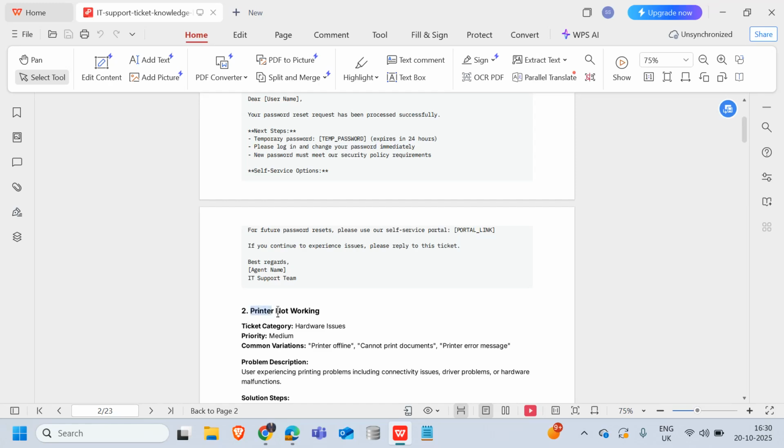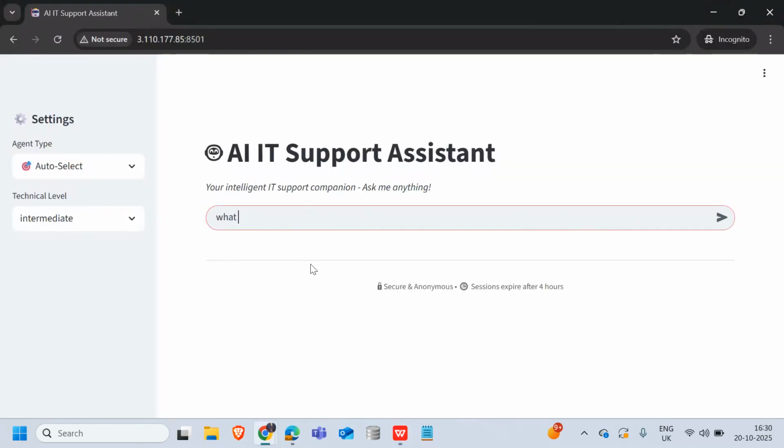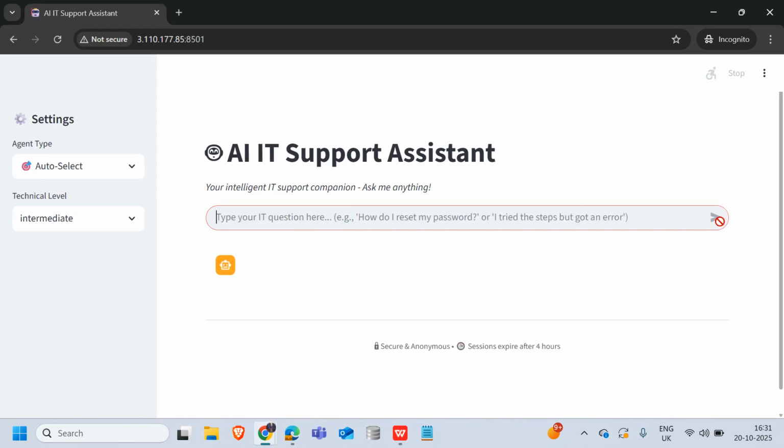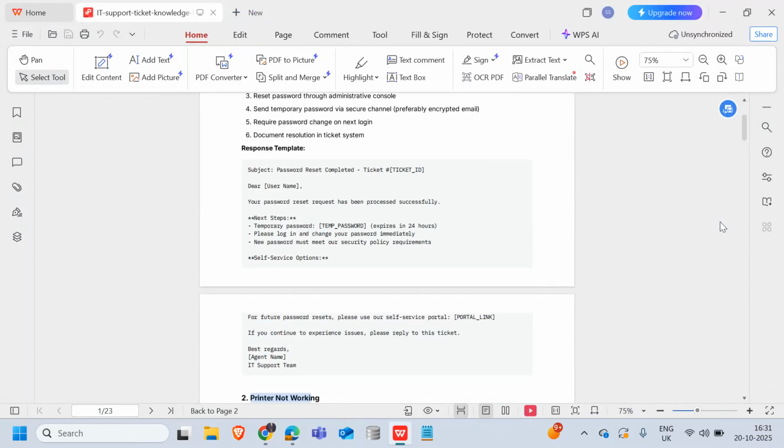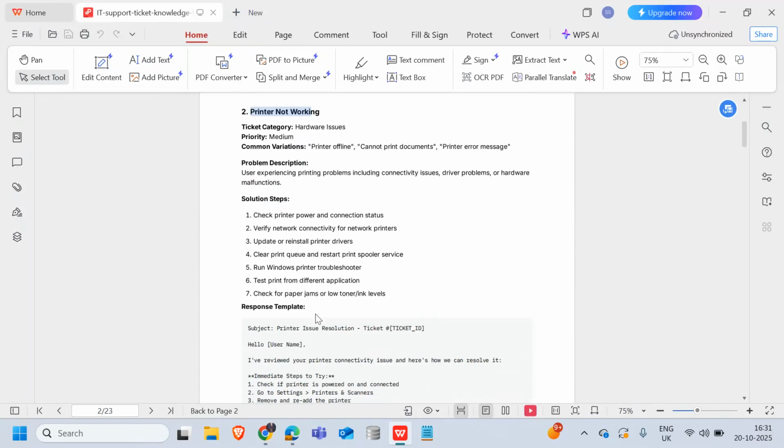Just try asking what to do if my printer is not working. So it will be embedding the query first and then finding the question solution in our knowledge base. And if it doesn't get the response from there, it will automatically reply from its own knowledge. But since we have already uploaded this PDF in our knowledge base in Pinecone, it should be replying based on these steps.